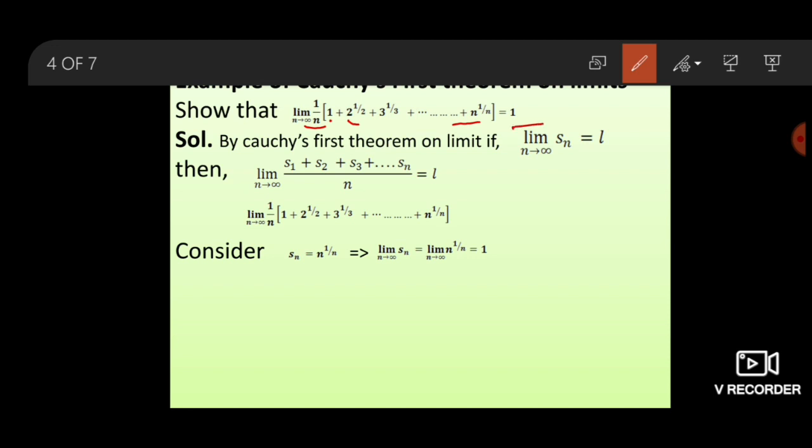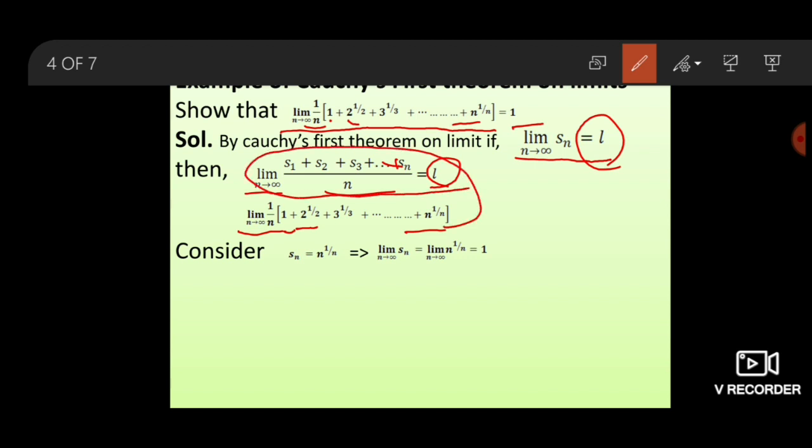By Cauchy's first theorem on limit, if the limit as n goes to infinity of Sn converges to L, then the limit as n goes to infinity of (S1 plus S2 plus S3 plus so on plus Sn) upon n also converges and has limit L. First we take the LHS of this equation: the limit as n goes to infinity of 1 upon n times (1 plus 2 to the power 1 by 2 plus so on plus n to the power 1 by n), and compare with that sequence.